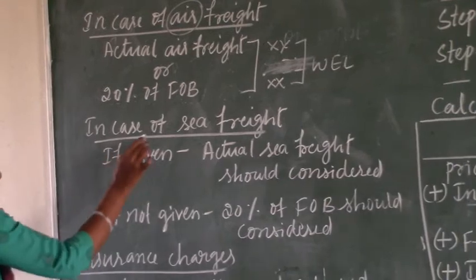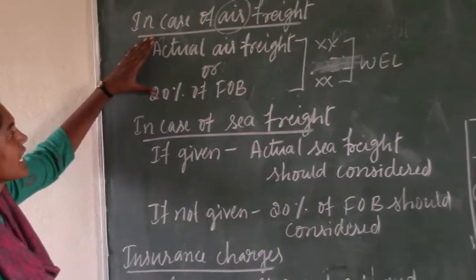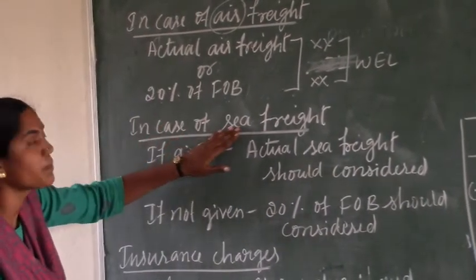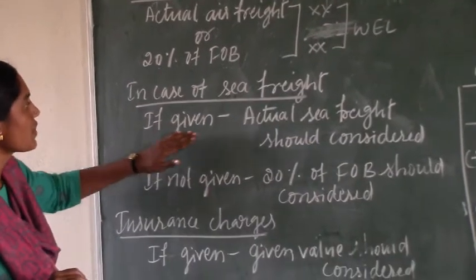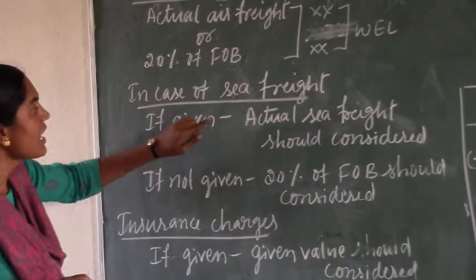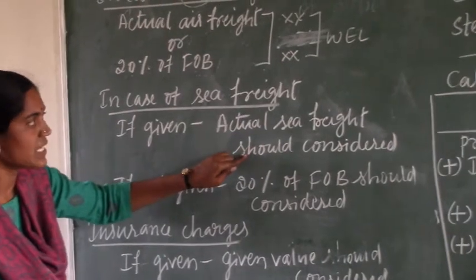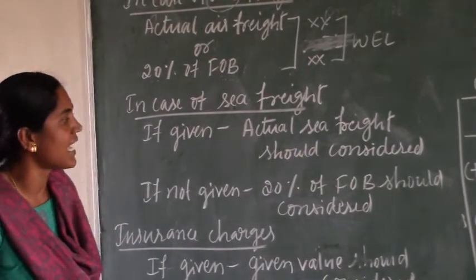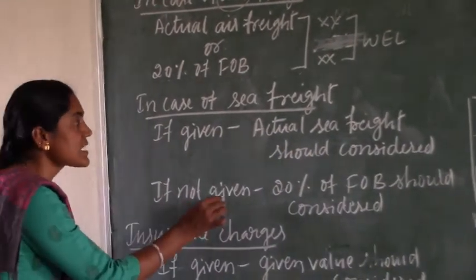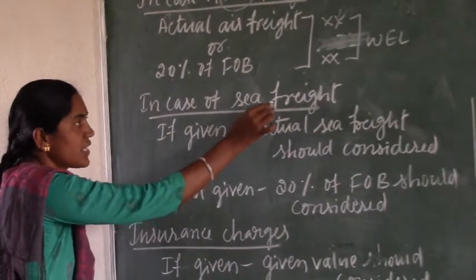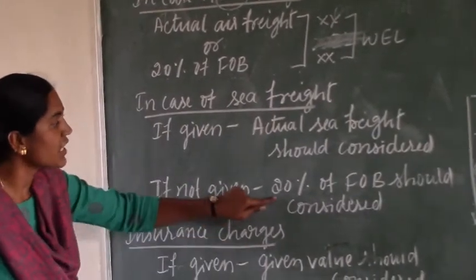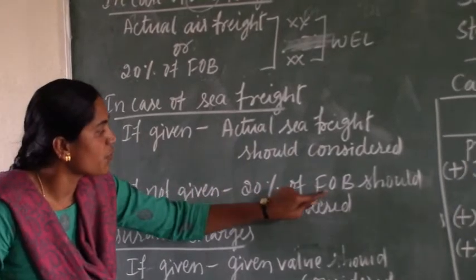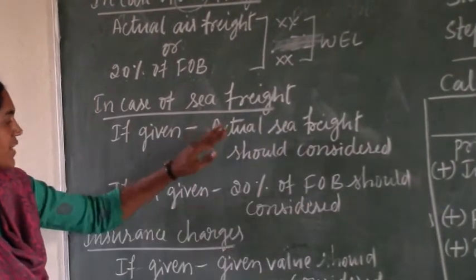That is the rule for air freight. If sea freight is given in the question, the actual sea freight given should be considered for the calculation. If no data is available, that is, no sea freight is given in the question, we need to consider 20% of FOB as the sea freight.